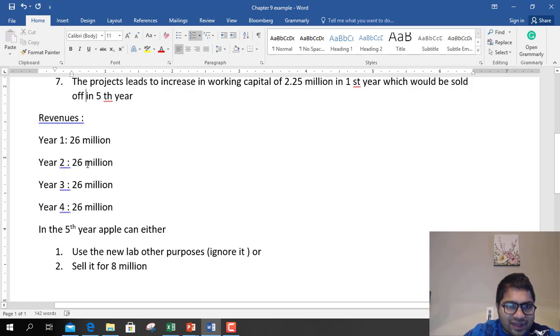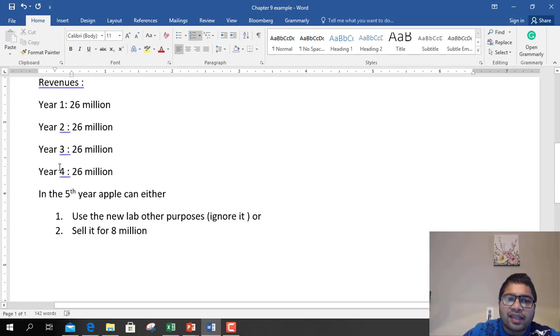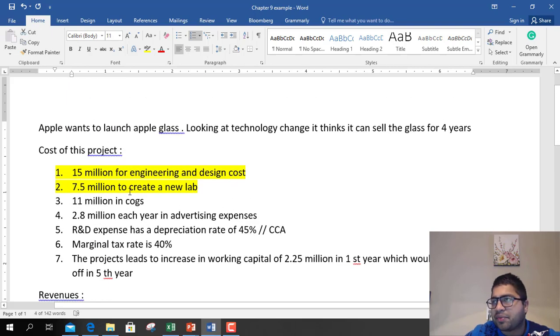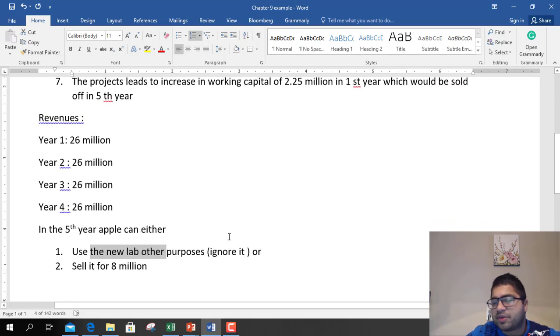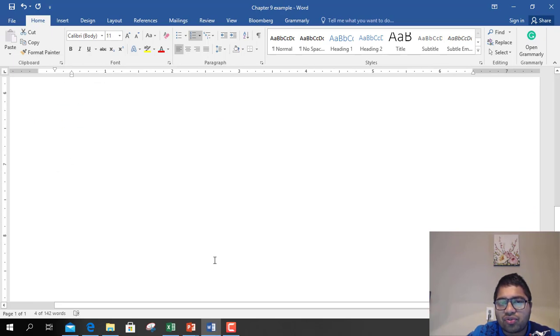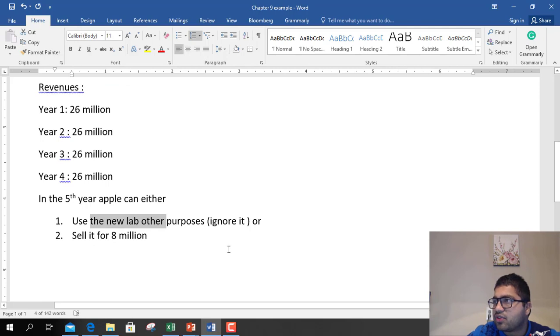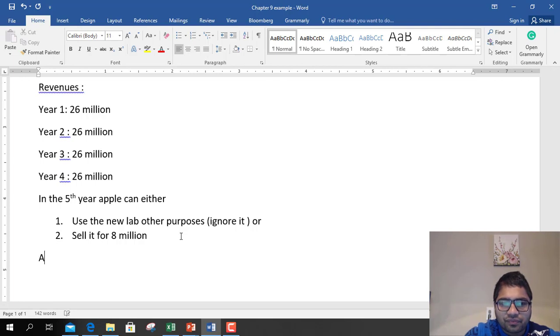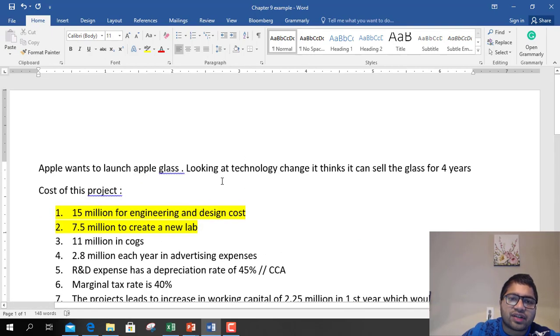Revenues for 4 years are $26 million each. In the fifth year, Apple can either use the current labs or use this lab, $7.5 million lab, for other purposes, or sell it for 8 million. Okay, so let's see how to do this example and calculate cash flows and values Apple. And let us assume that cost of capital, that is discount rate, is 10%. So let us assume in this example, cost of capital or discount rate is 10%.